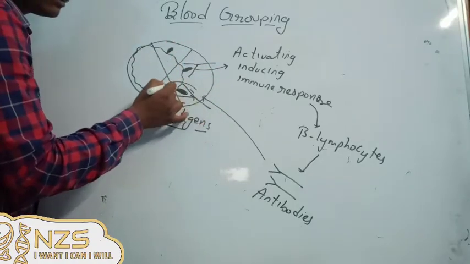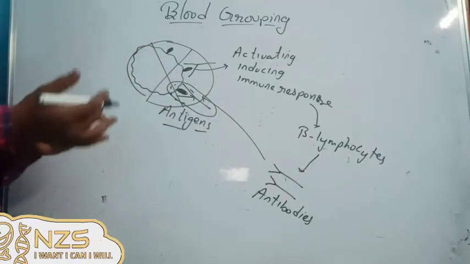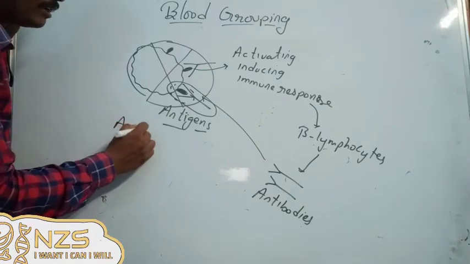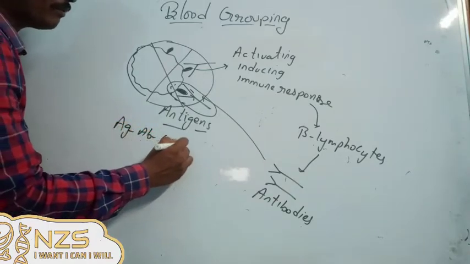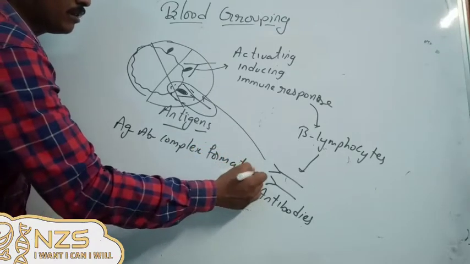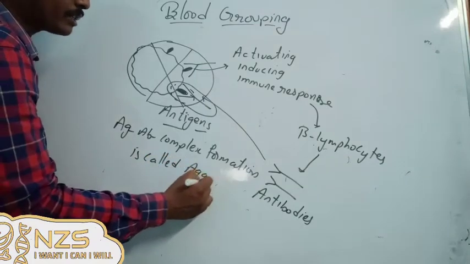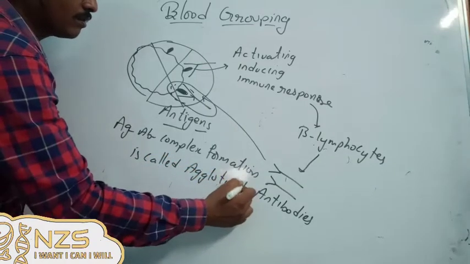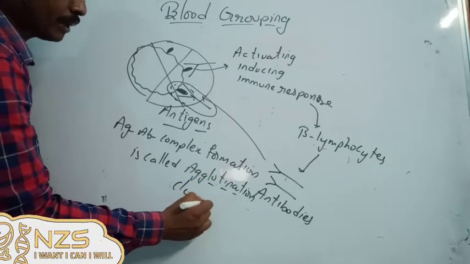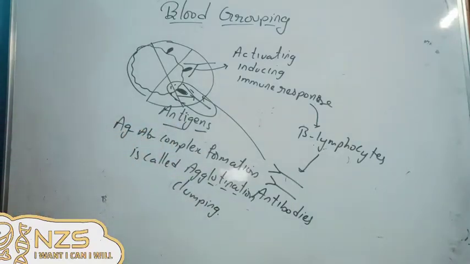This antigen antibody complex formation is called agglutination, or in simple words, clumping. Why have I taken this immunity topic into this blood topic?